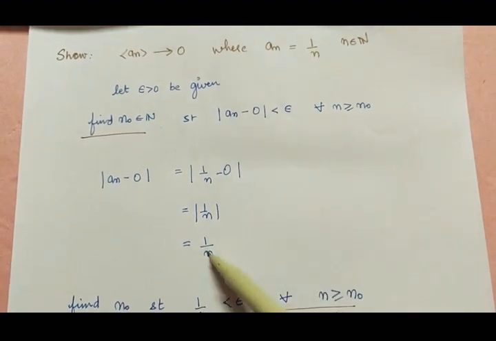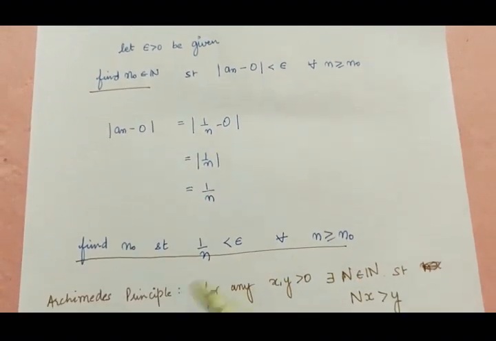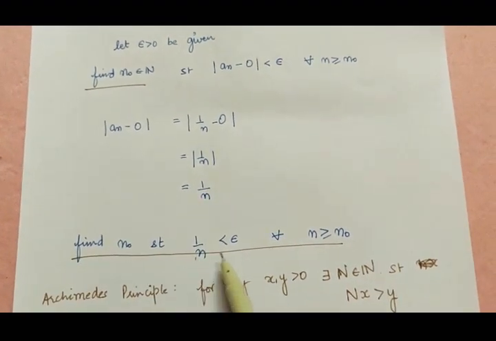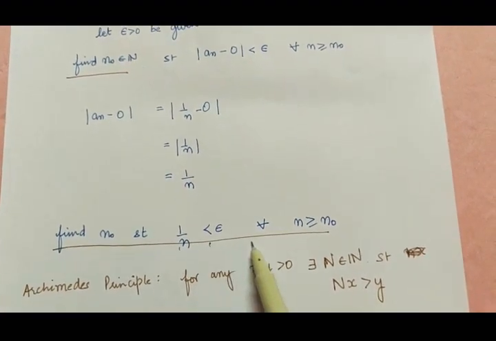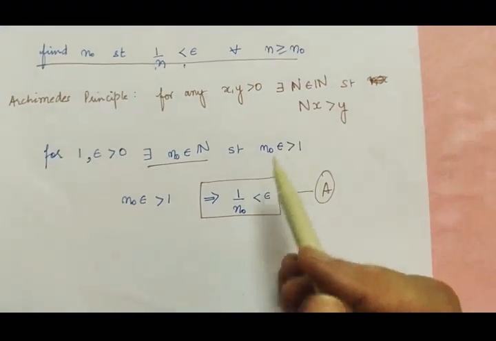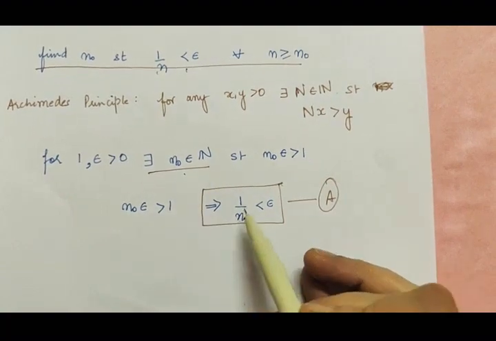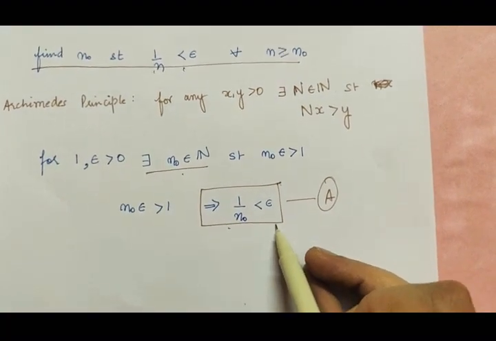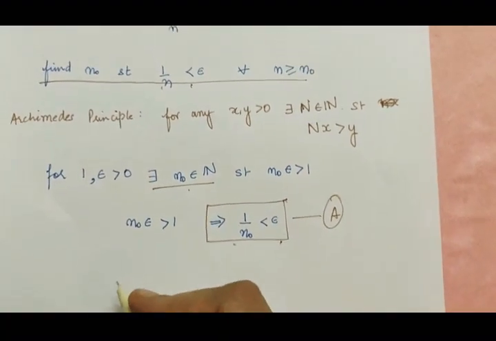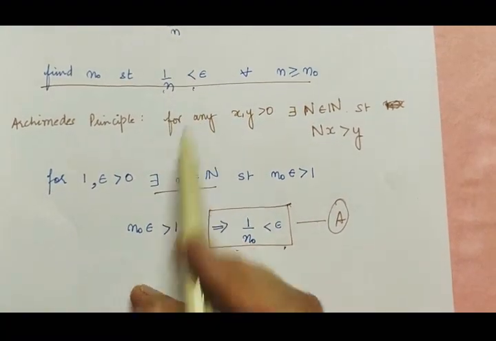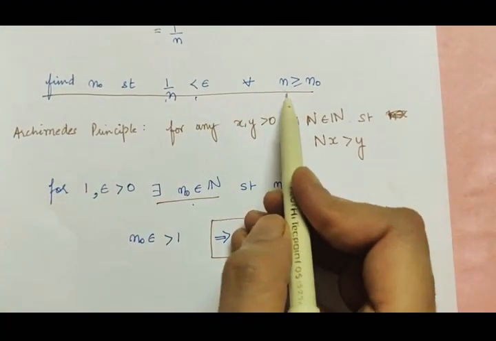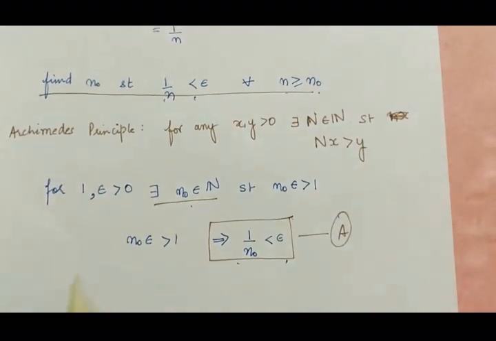We solved this. We got 1 by n. So our aim was to find n naught such that 1 by n is less than epsilon for all n greater than or equal to n naught. By using Archimedes Principle, we have found an n naught for which this is happening. Now, this is what we had to show, that this is happening for every n greater than or equal to n naught.